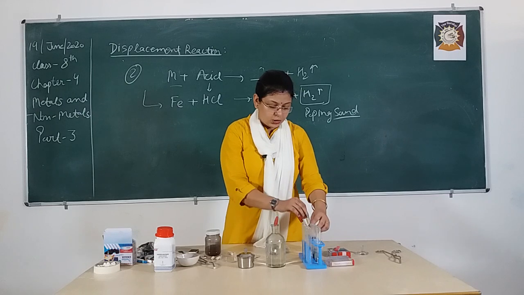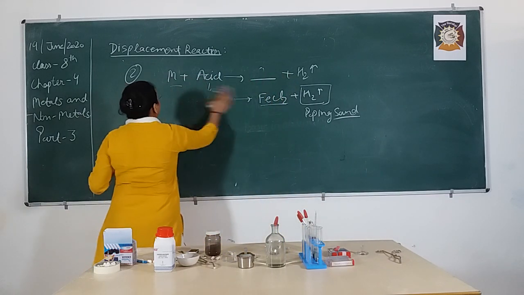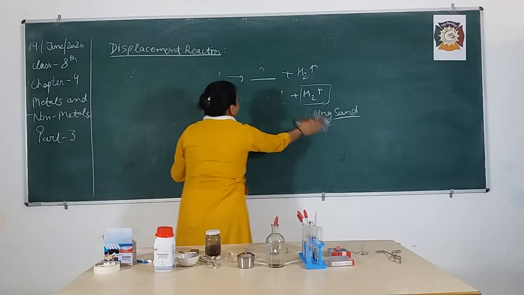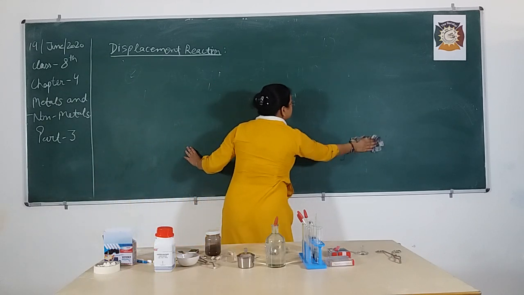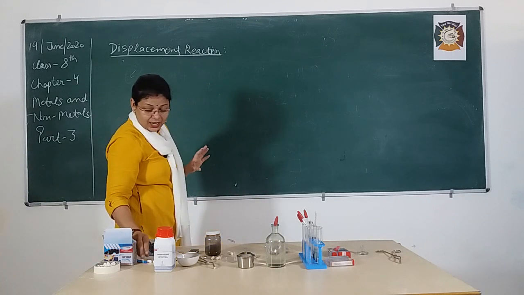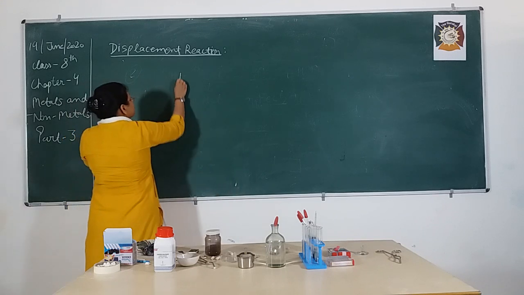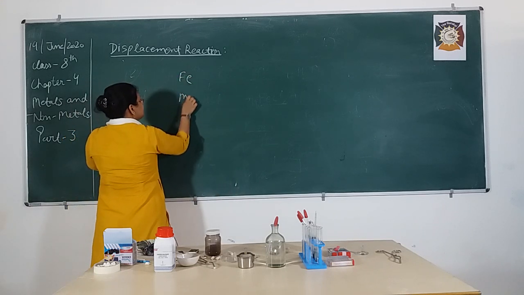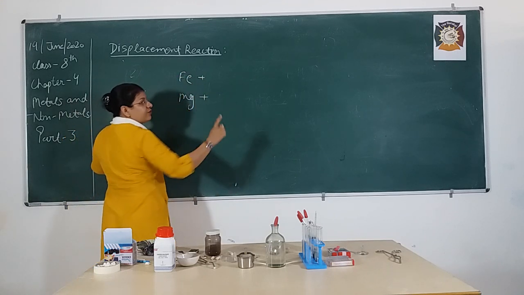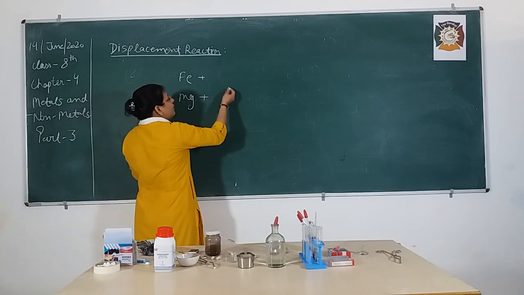Very good. So now the third activity is regarding your displacement reaction. In the displacement reaction I am going to take an example of two metals. The first one is iron and the second one is magnesium. Iron from these iron filings and magnesium from magnesium ribbon. And what am I going to add?